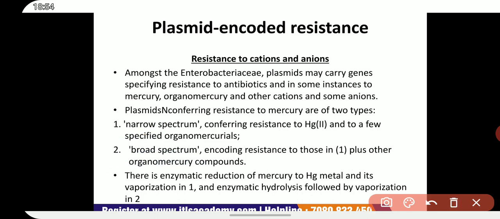Broad spectrum resistance encodes resistance to those in one plus other organomercury compounds. There is enzymatic reduction of mercury to Hg metal and its vaporization in one, and enzymatic hydrolysis followed by vaporization in two.